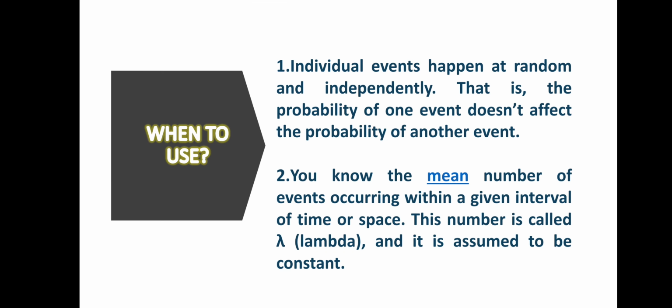We can use Poisson distribution when, number 1, individual events happen at random and independently. That is, the probability of one event doesn't affect the probability of another event. For example, of an independent event, tossing a coin and rolling a die. Number 2, you know the mean number of events occurring within a given interval of space or time. This number is called lambda, and it is assumed to be constant.